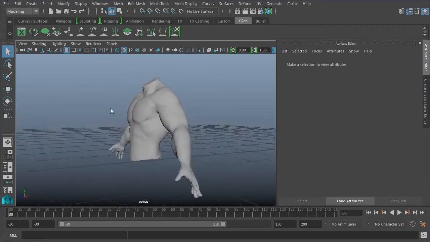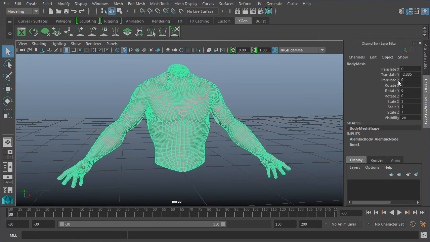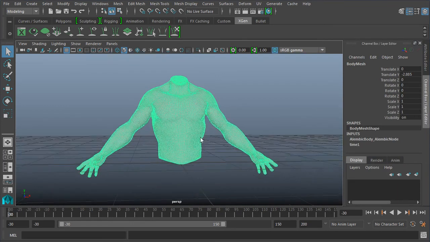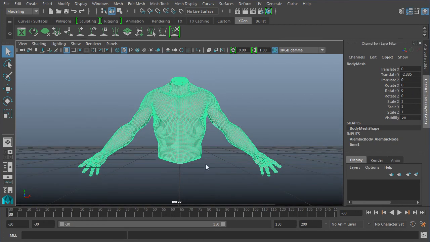So that's all we really need for this object here. I mean, we just import it. It's a mesh. It's already kind of positioned where we want it. I do have it moved up a little bit, but it's not really super important. You can move it back down if you'd like. I just wanted the bottom of it to sit above the grid over here.